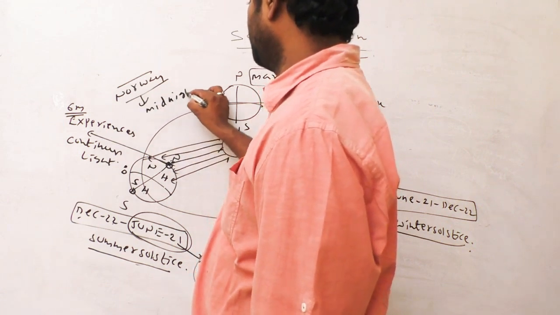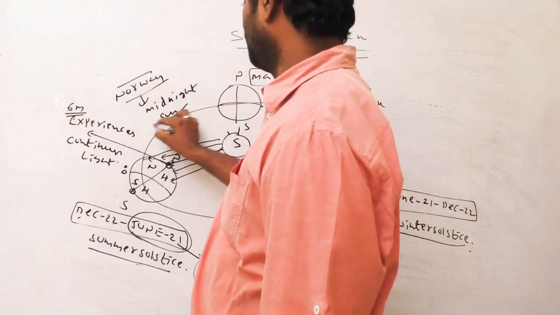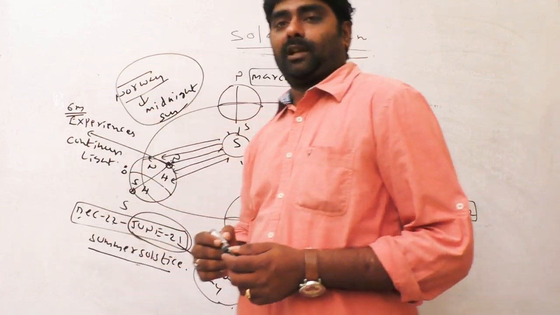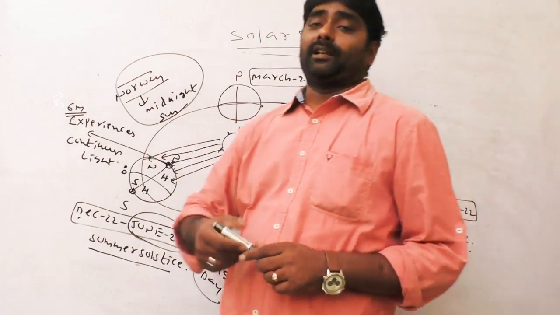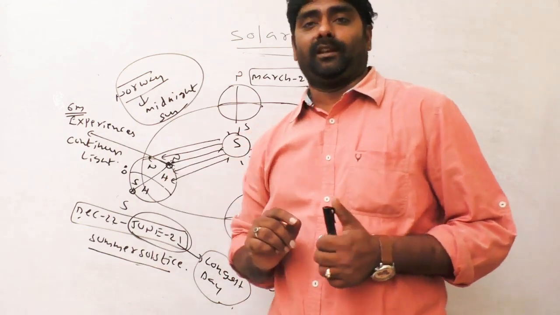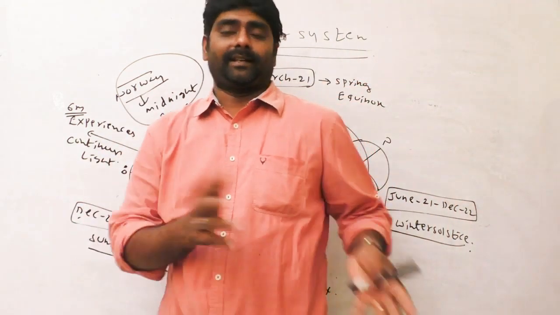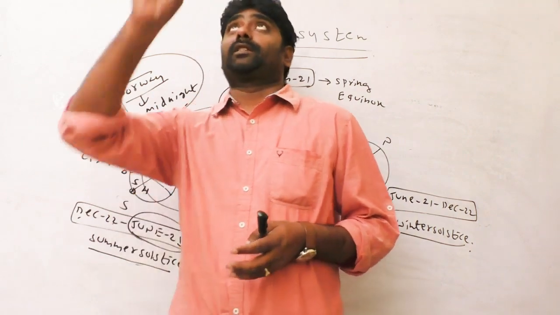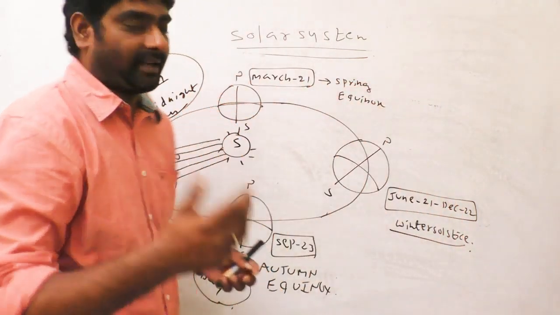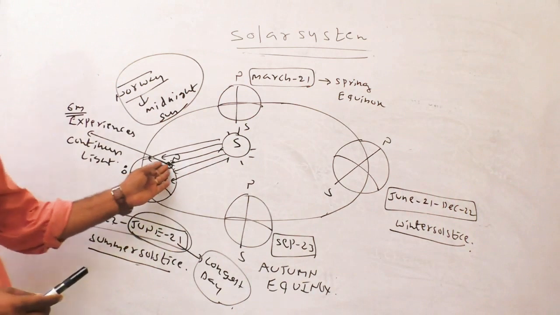Norway, because even at night, if you look in the sky, you can see light rays. Norway is the nearest to the